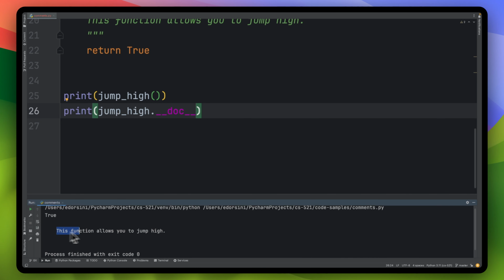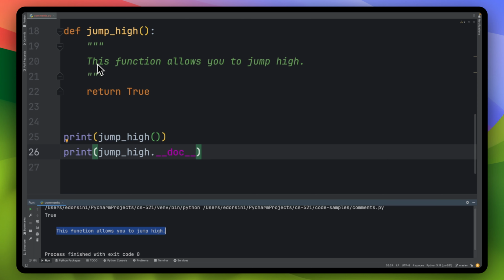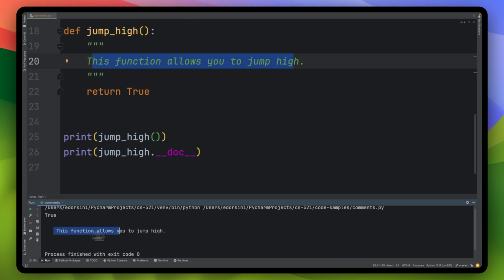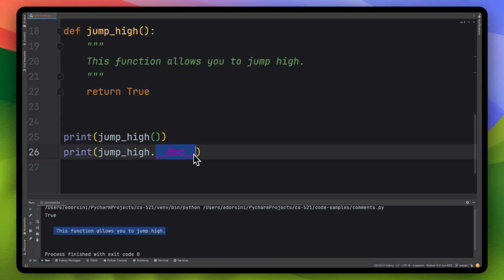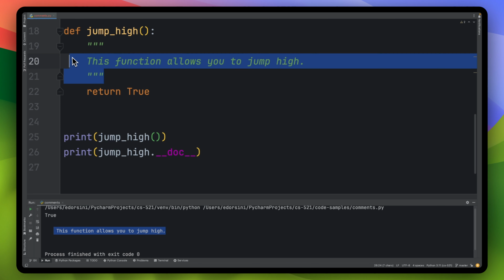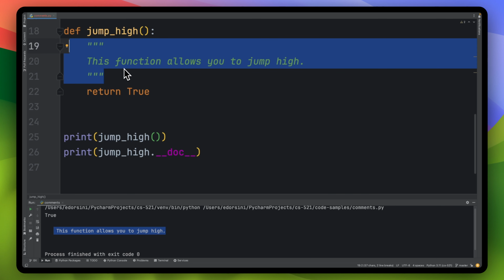And we'll see that this is going to allow us to print that docstring that we printed here. So this is pretty useful, and it becomes useful for automated documentation tools, right? So just bear that in mind. Just wanted to show you that, again, we do have a reference to a dunder method, and why would this be useful in this automated sense?